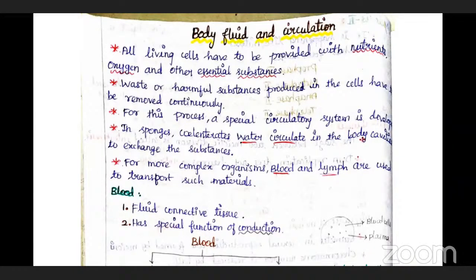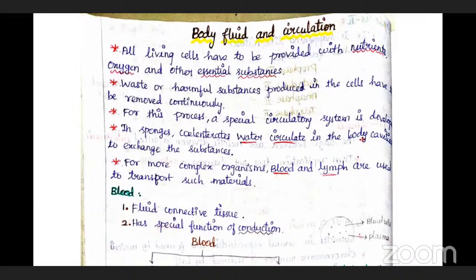Body fluids means any fluids found within animals, including human beings, which include lymph, tissue fluids, urine, bile, blood, etc. We are going to discuss what body fluids are present in our human body and how much quantity is present.